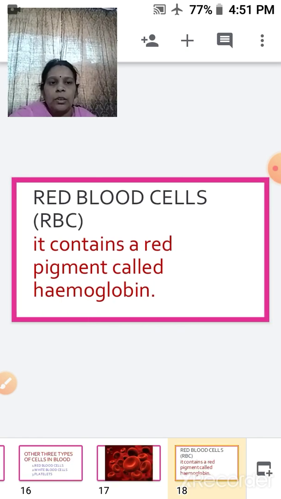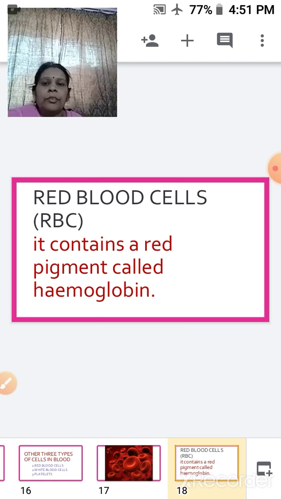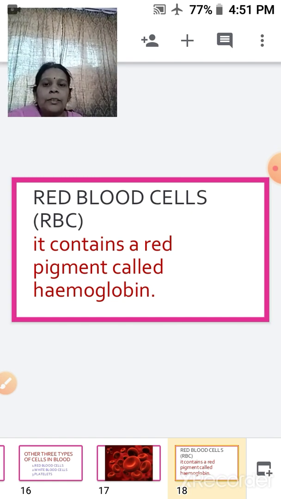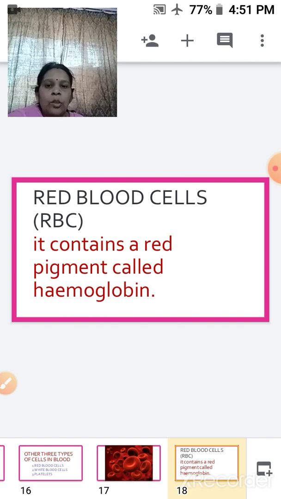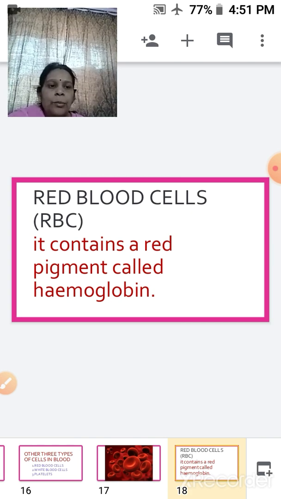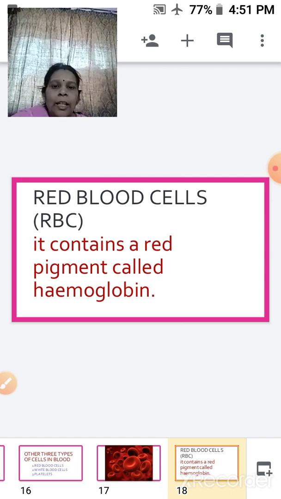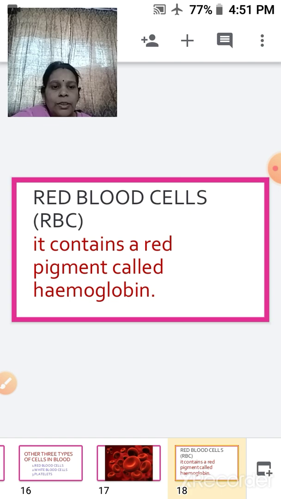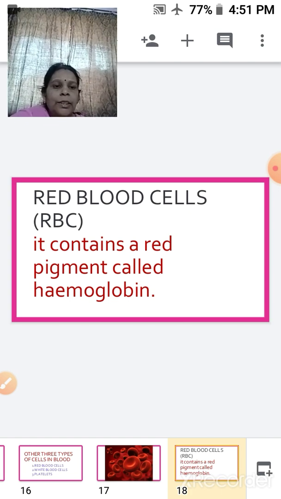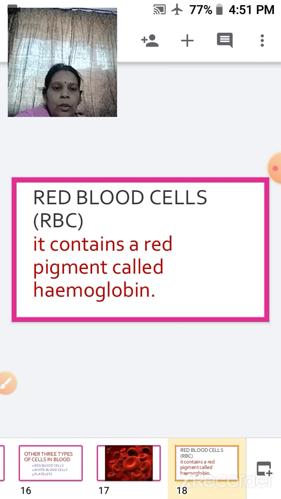When we talk of the red blood cells, from the name itself, they have a red colored pigment called hemoglobin. It is this hemoglobin which helps the blood combine with oxygen and form oxyhemoglobin. In this way, oxygen is transported to the cells of the body.